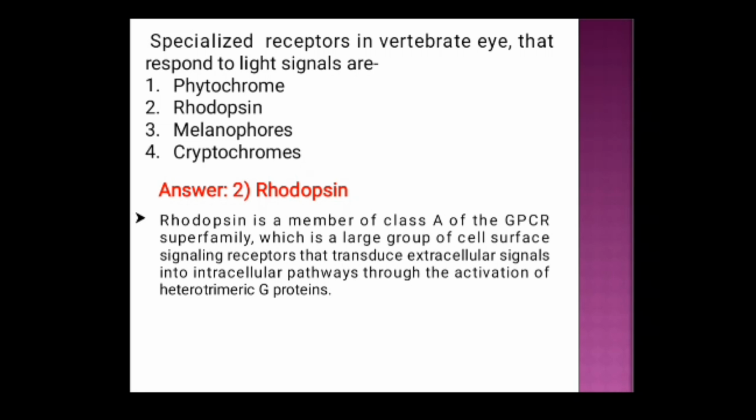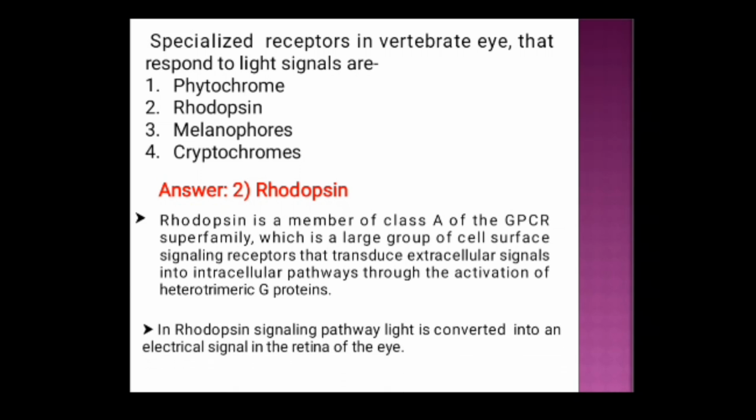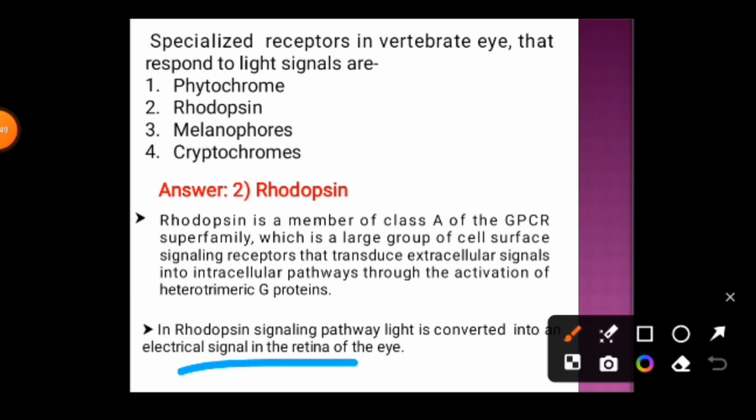Rhodopsin is a member of class A of the GPCR superfamily, that is the G protein coupled receptor family, which is a large group of cell surface signaling receptors that transduce signals into intracellular pathways through the activation of heterotrimeric G protein. In the rhodopsin signaling pathway, light is converted to an electrical signal in the retina of the eye.